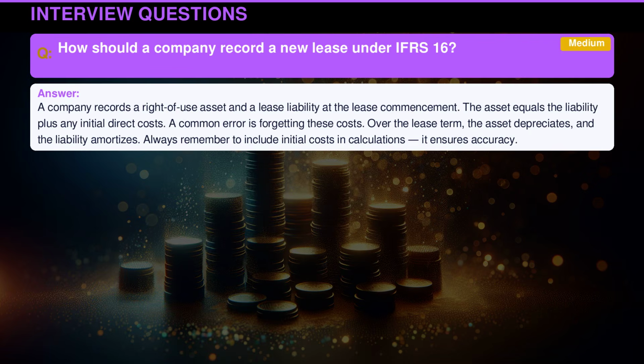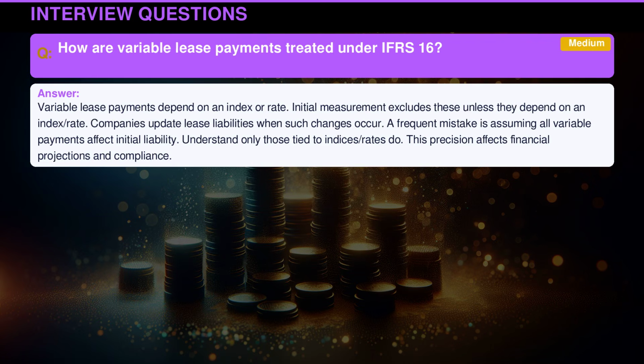A company records a right-of-use asset and a lease liability at the lease commencement. The asset equals the liability plus any initial direct costs. A common error is forgetting these costs. Over the lease term, the asset depreciates and the liability amortizes. Always remember to include initial costs in calculations. It ensures accuracy.